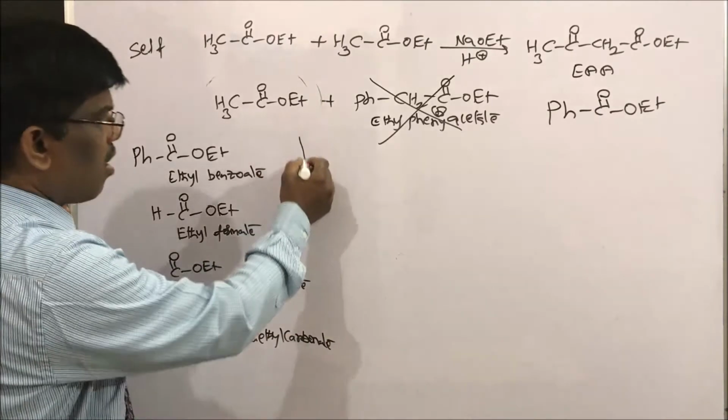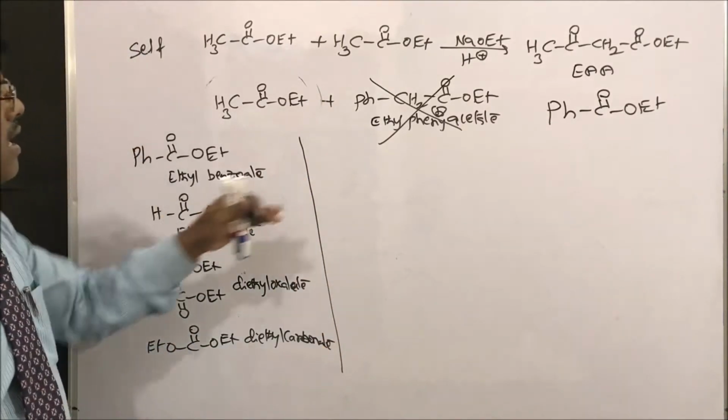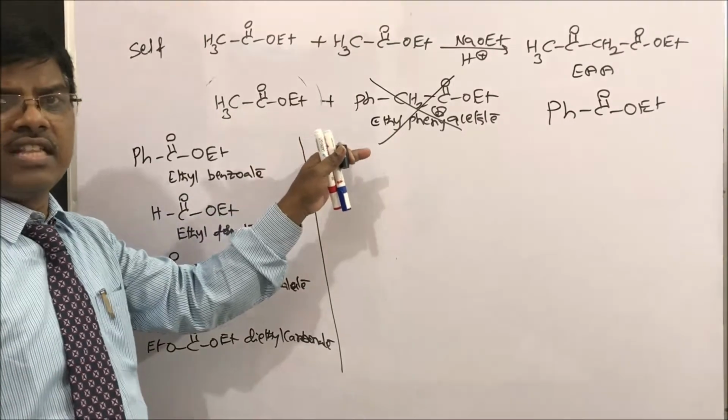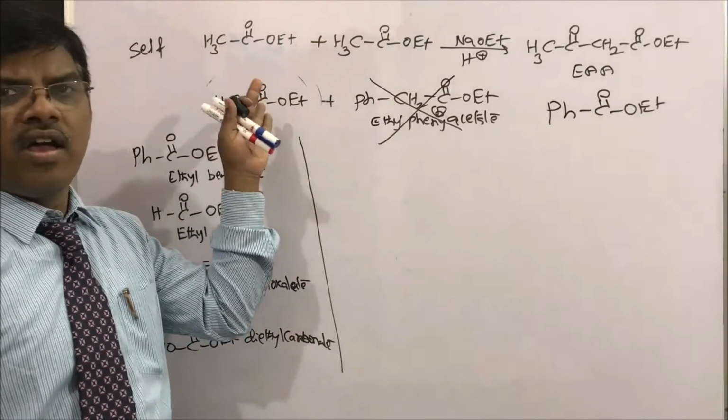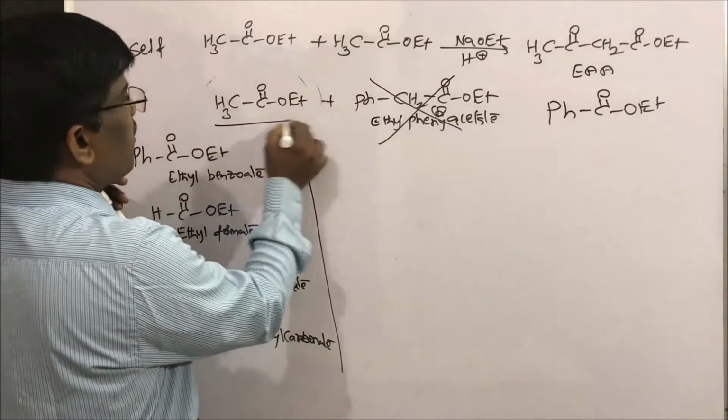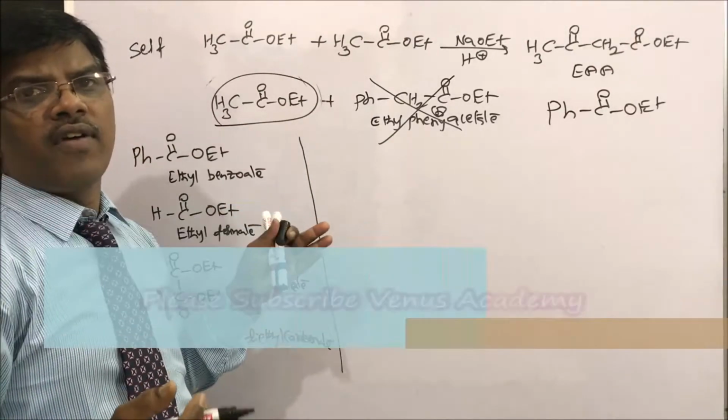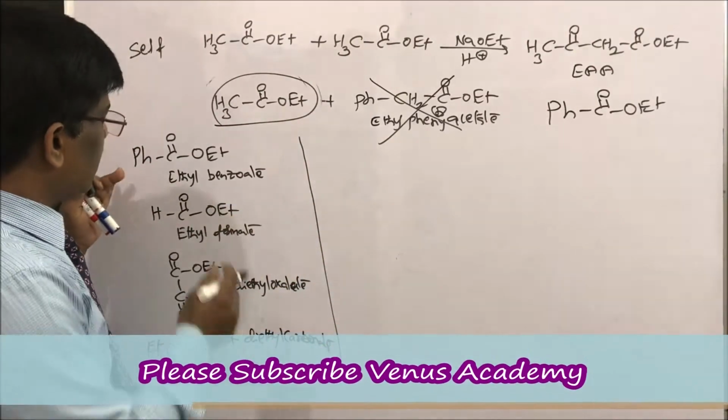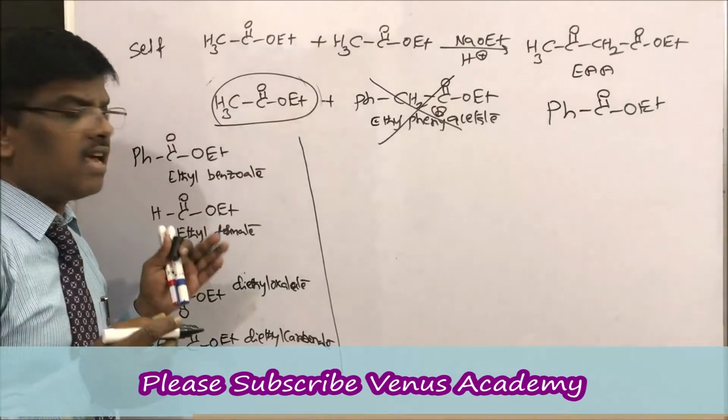So these are all the compounds you can take for the cross condensation with different types of ethyl esters which are having more than one alpha hydrogen. You can take these compounds and let us learn one by one.